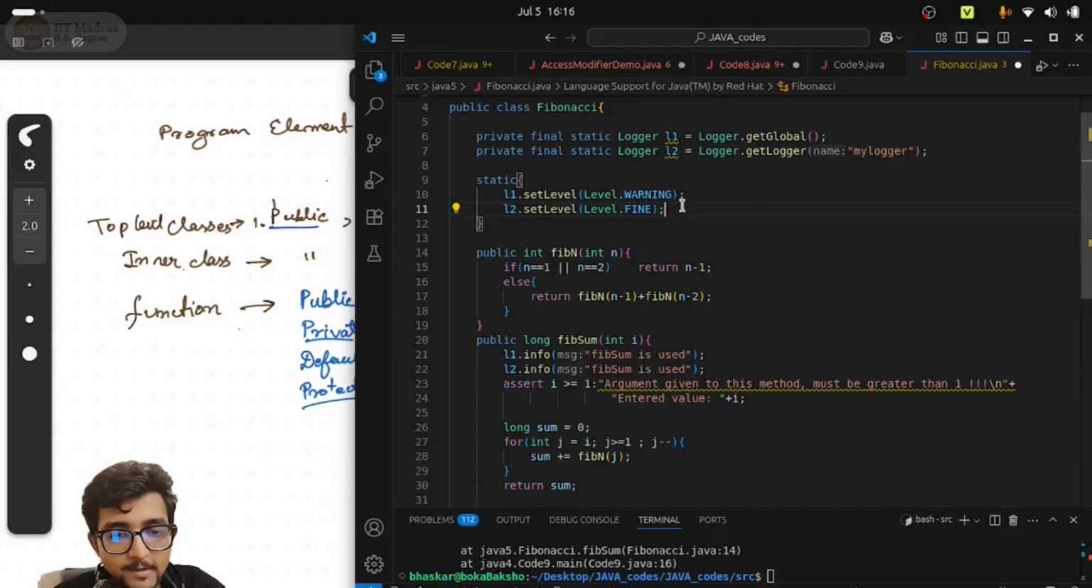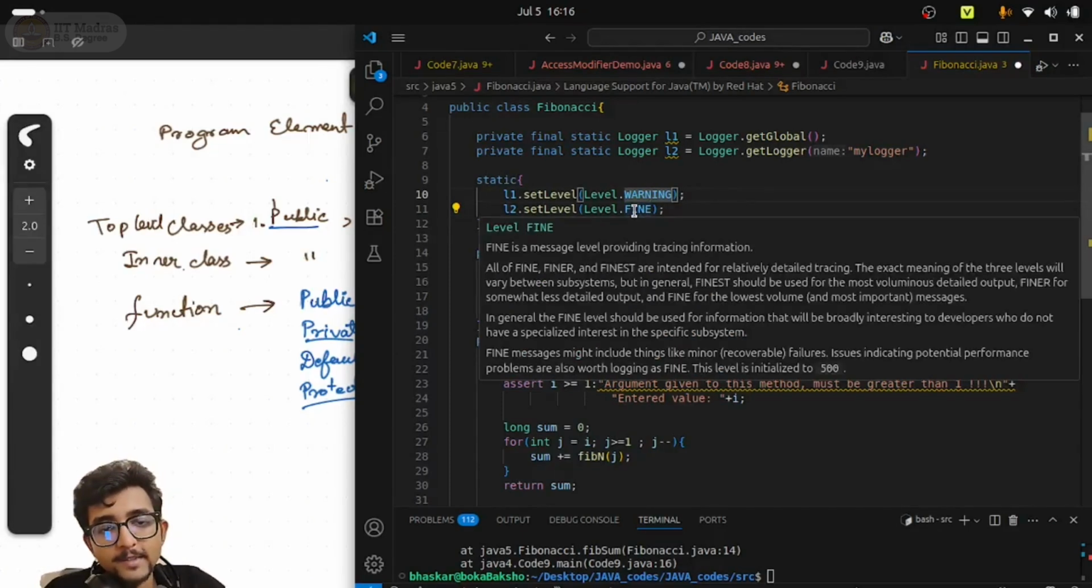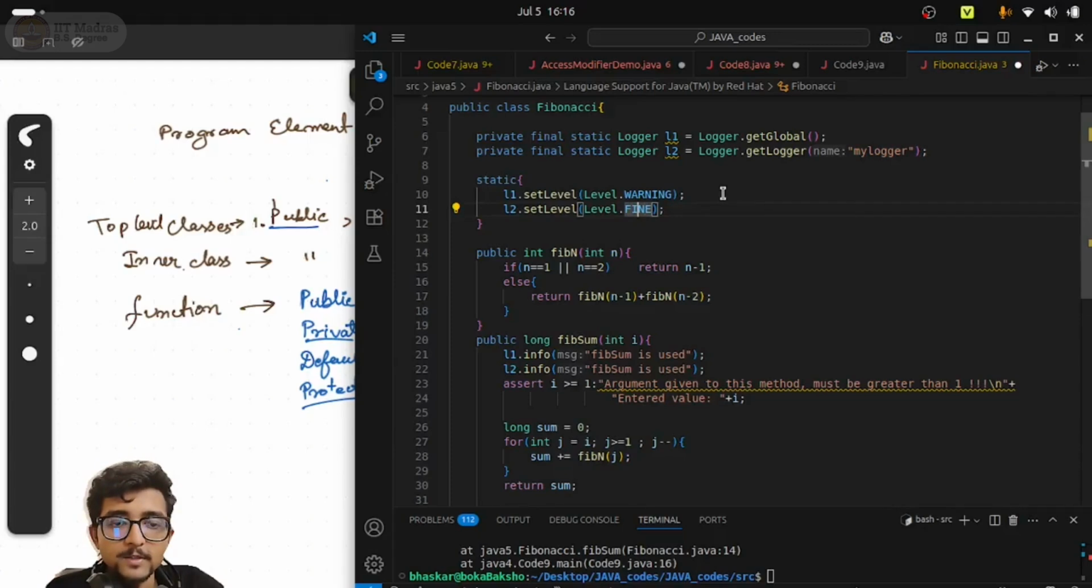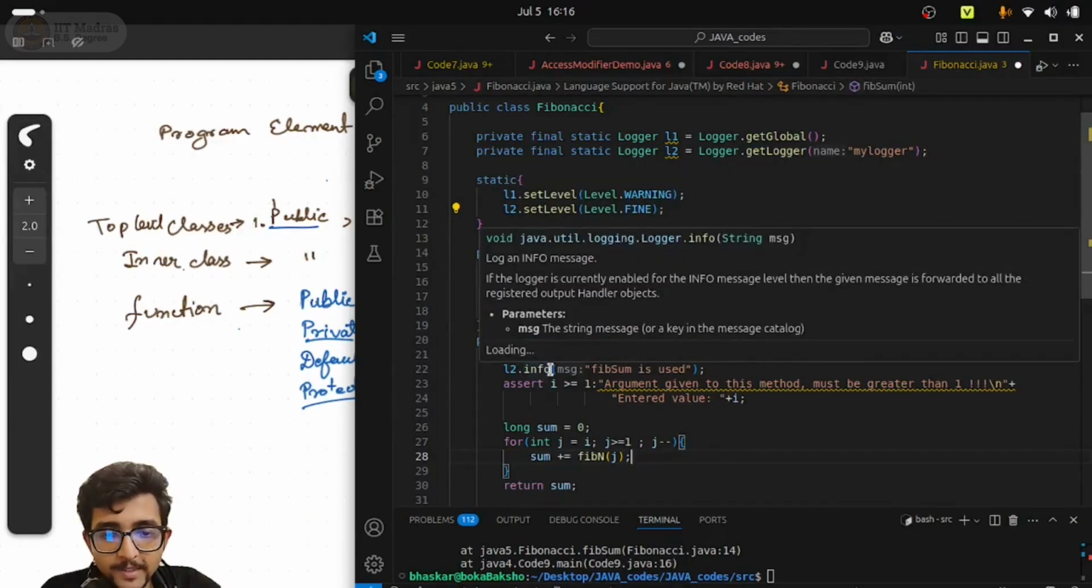Level is set. So essentially I have set the level to be warning in the case of L1 and fine in the case of L2. So if I write a log with a message which is stricter than warning, L1 will print that. Anything less strict than warning, it will not print. L2 will accordingly print anything which is stricter than fine, and anything less strict than fine will not be printed. So as you can see over here, for L2, both of them are info, printing at an info level of severity.